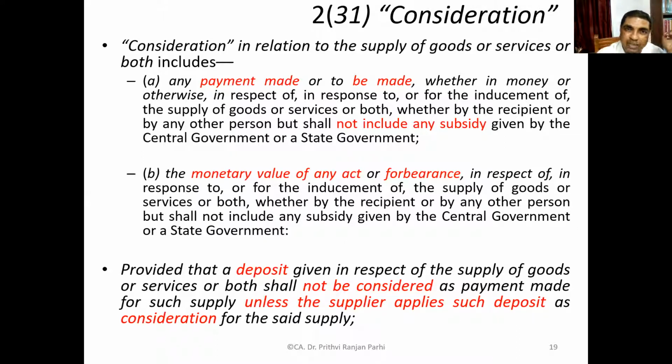And this payment has to be made in response to or for inducement of the supply of goods or services. So in response to that supply or for inducement of that supply, this payment has to be made. And one more thing, if you read the definition, it says whether by the recipient or any other person. So it is not necessary that money has to be paid by the recipient only. It can be paid by third parties.